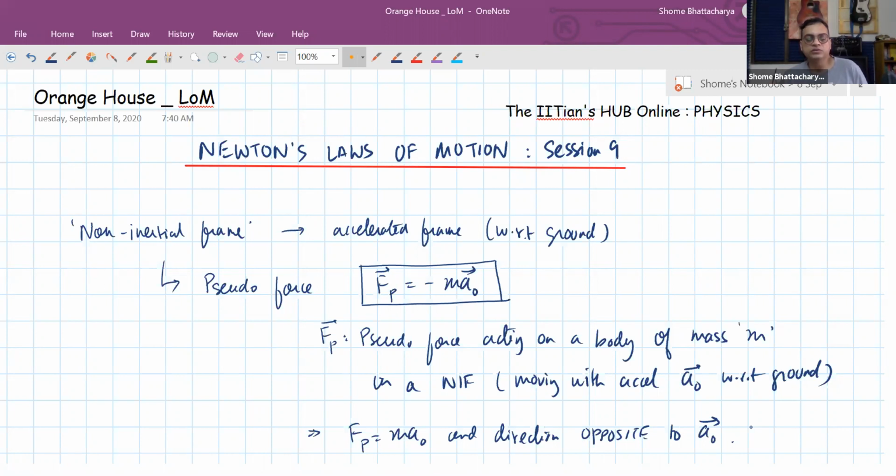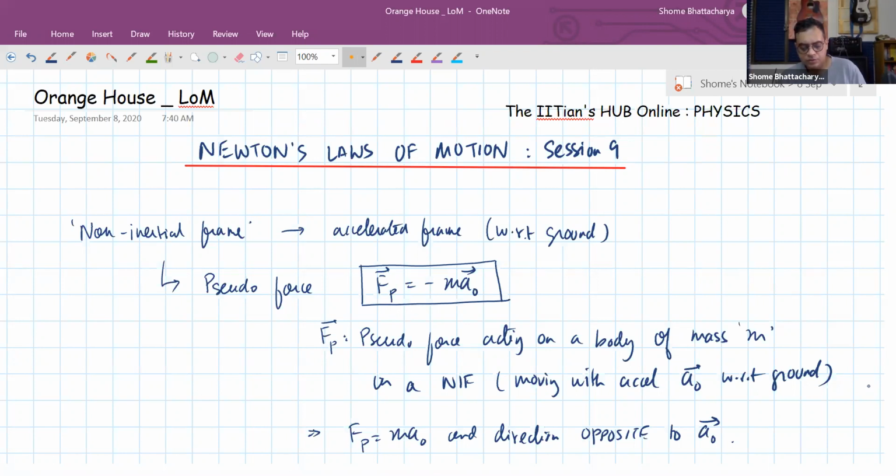Similarly, while moving forwards, if the car suddenly brakes, you feel pushed forward, in the same direction in which the car is moving. Basically, if it's braking, the retardation of the car causes an acceleration in the backward direction, so the pseudo force that acts on your body will act in the forward direction. So let us begin by understanding some examples of the application of pseudo force today. We had done a few examples last time also, but those were very basic. So we will carry that forward today.